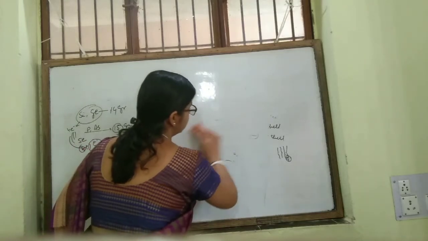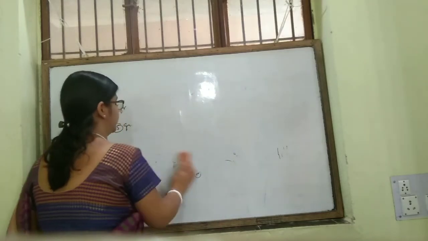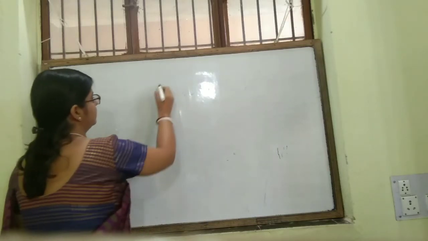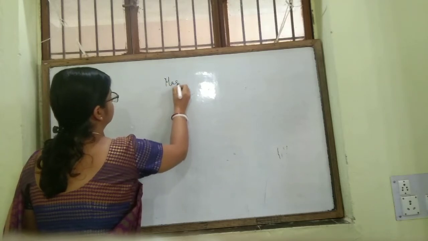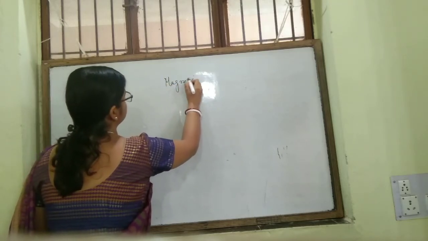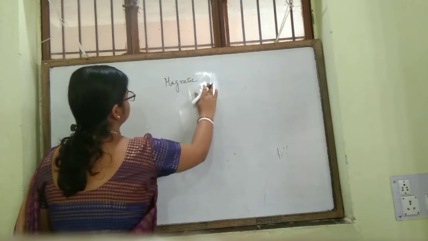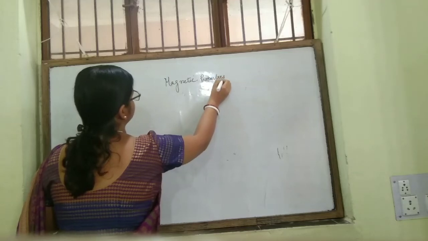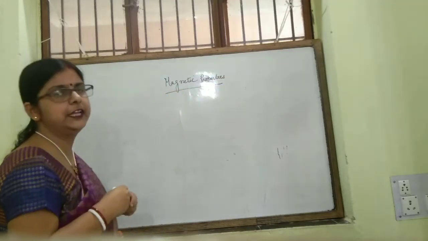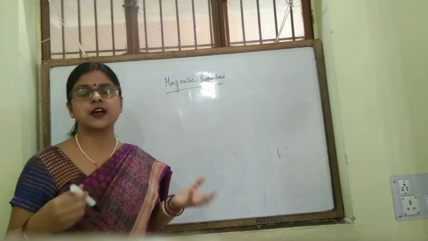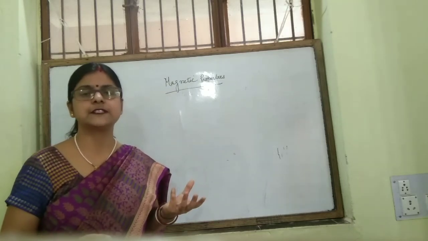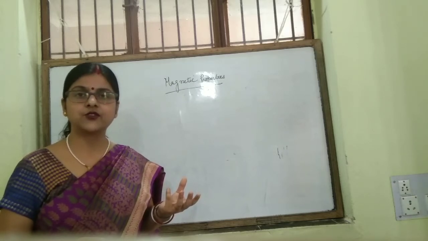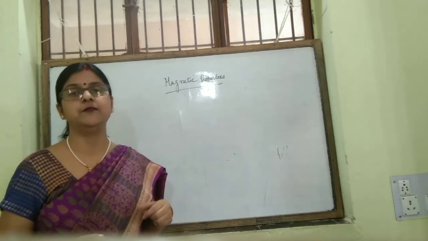Now we'll discuss another property, that is magnetic properties. Magnetic properties in a substance are due to the presence of electrons, and these electrons behave as tiny magnets.